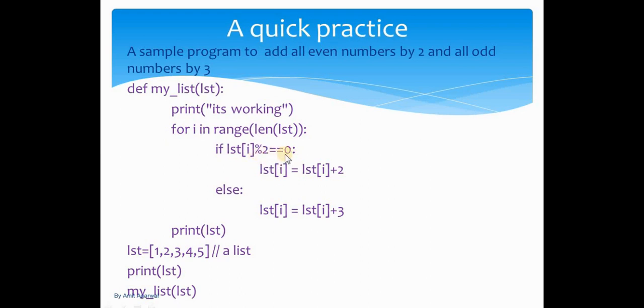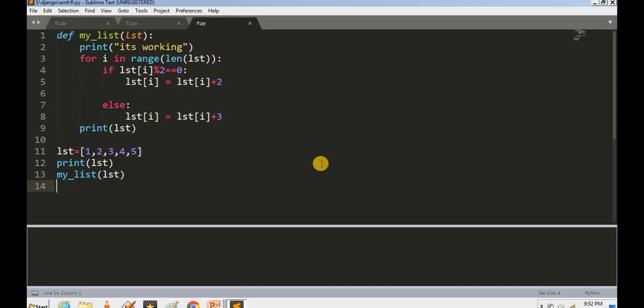If it is true, then it means that if our element is even, then we are printing this element by 2, else our element is being added by 3, and we are printing the changed list also. So let's see, without wasting our time, what exactly we are trying to say. So here is a simple code that we saw in our slide. It's the same code. It is our list, the original list, the function being called, the function definition, and here is the for loop.